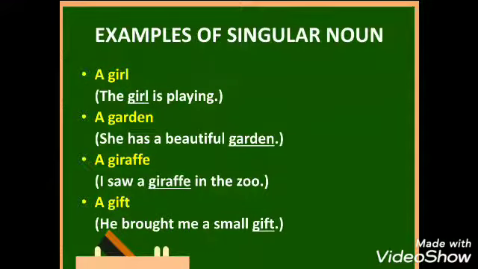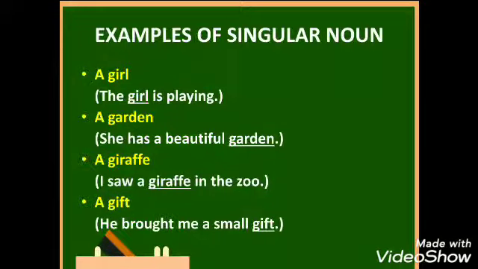The girl is playing. Here we are talking only about one particular girl. So that girl is playing. A garden. She has a beautiful garden. A giraffe. I saw a giraffe in the zoo. A gift. He brought me a small gift.